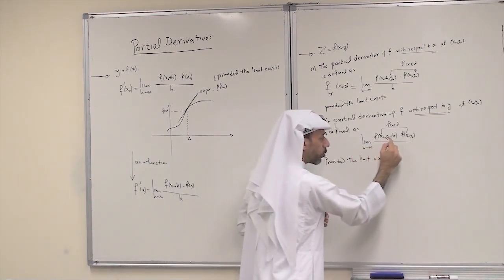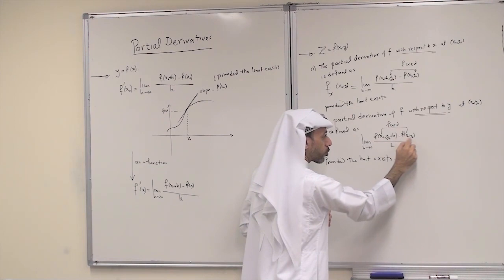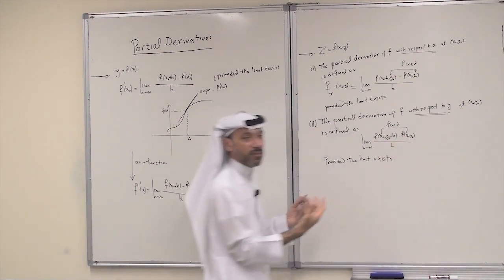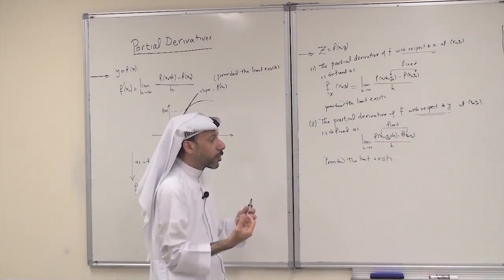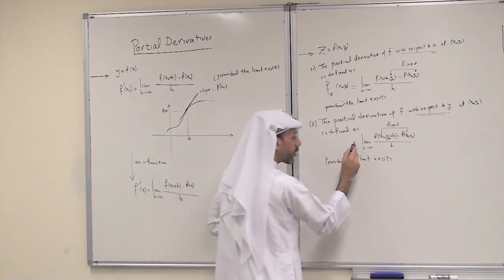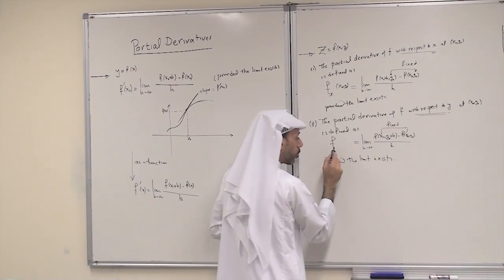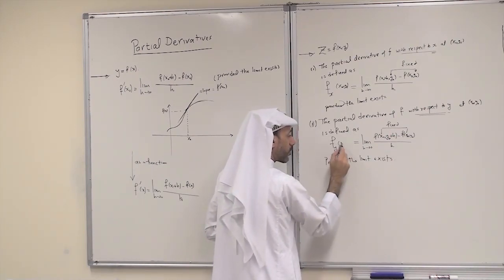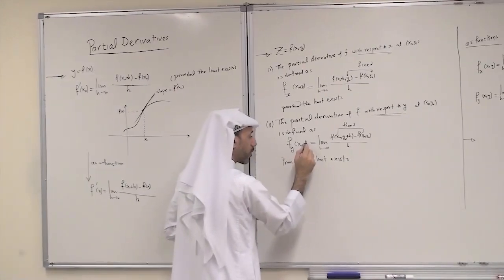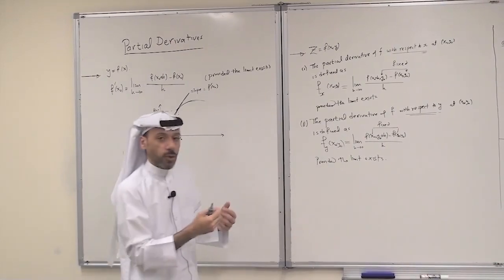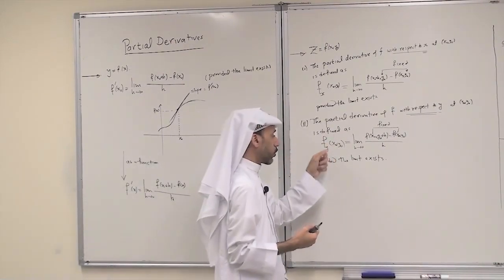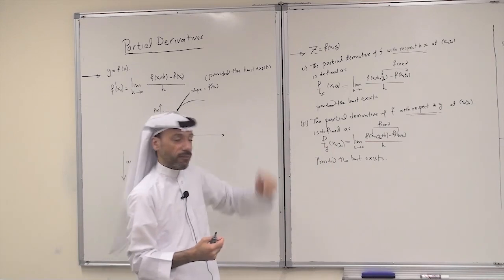If we just concentrate on y, f of y0 plus h minus f of y0, this is just the derivative in math for functions of one variable. The notation is f sub y at x0, y0. So this is the notation for the partial derivative of f with respect to y, f sub y.